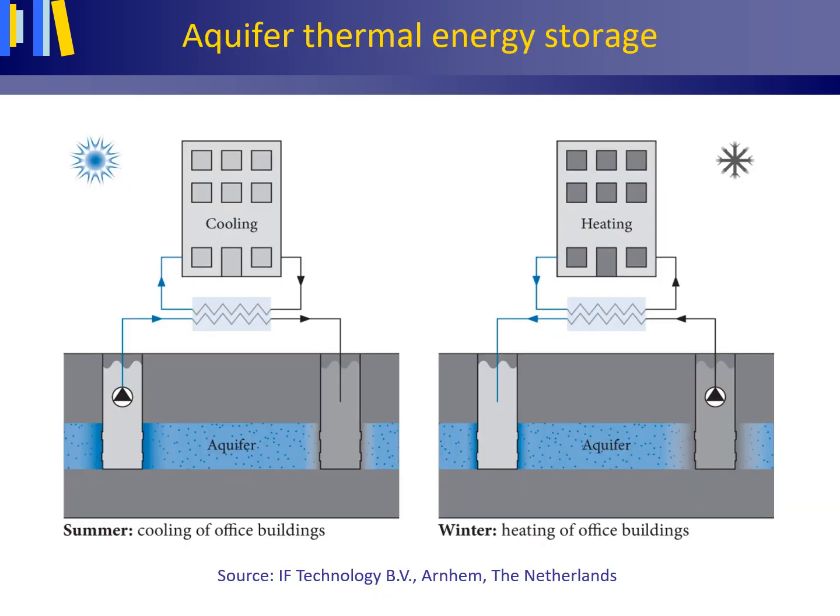This figure shows the principle of aquifer thermal energy storage. The left part of the figure shows the summer situation where cold groundwater is pumped out of an aquifer to the left. The cold water is used for cooling a building using its air conditioning system via a heat exchanger. Note that the groundwater that is warmed up during the heat exchange process is returned to the aquifer. In winter, the operation is reversed.